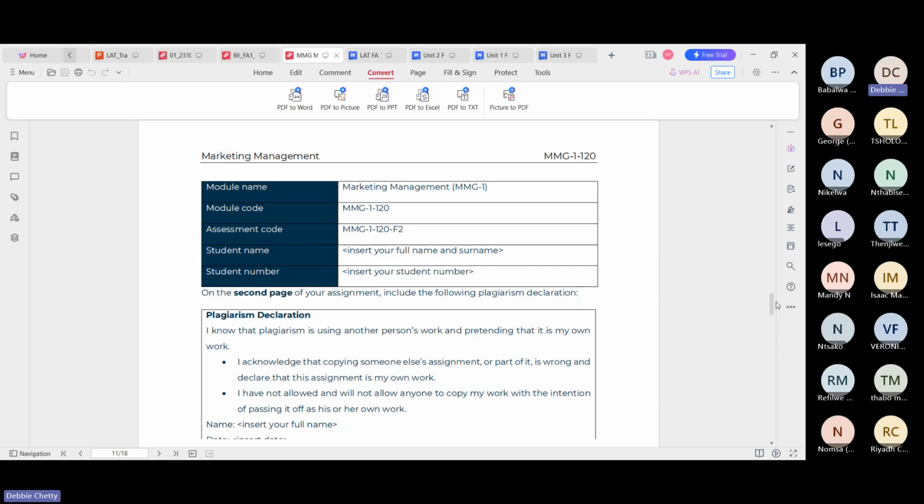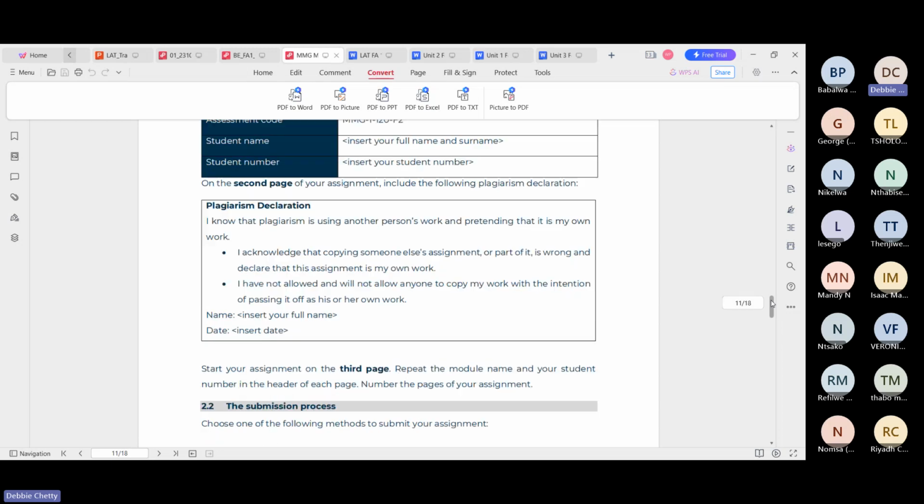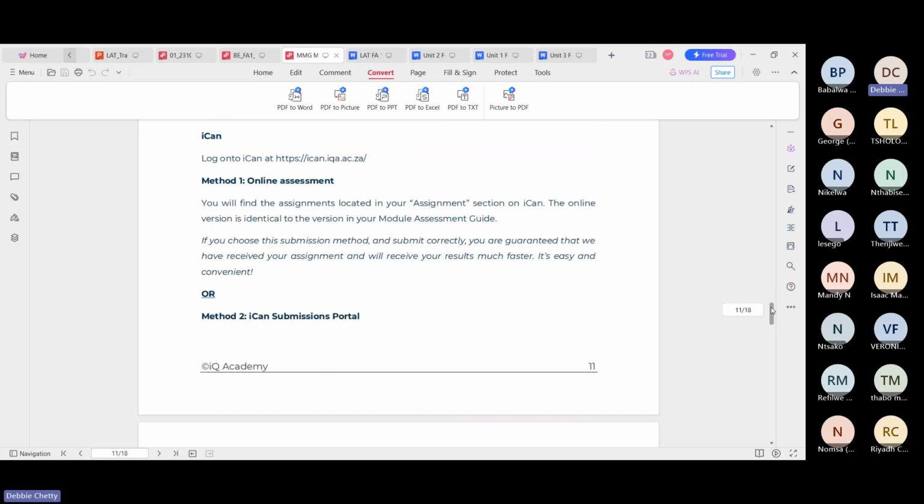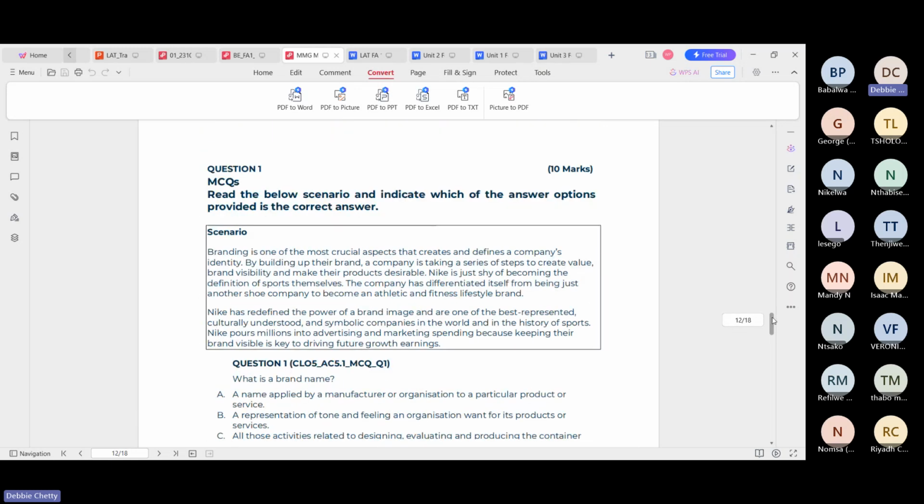This assignment is longer than your first assignment. So let's get into it. You have MCQs, which are out of 10 marks. After this, I'll explain the true and false questions, the short questions, and so forth. But let's get into the questions themselves.